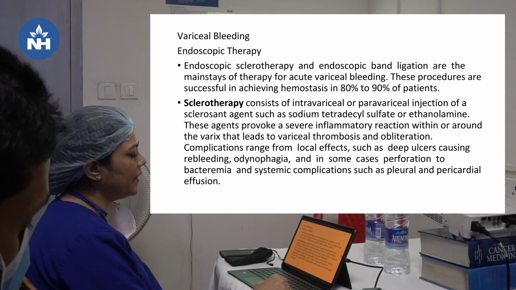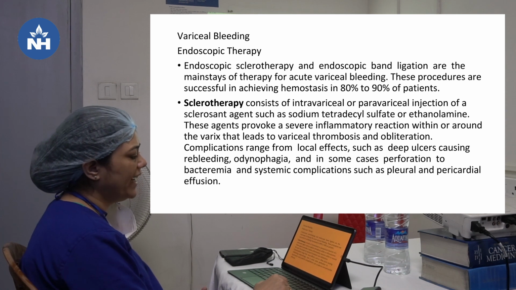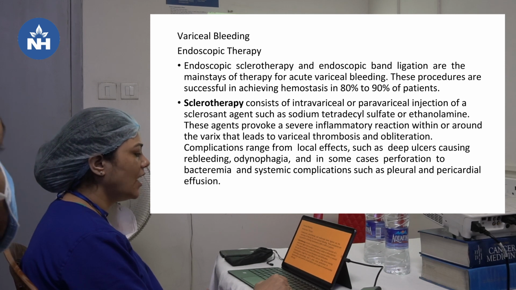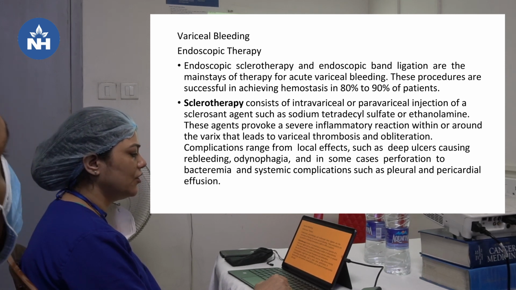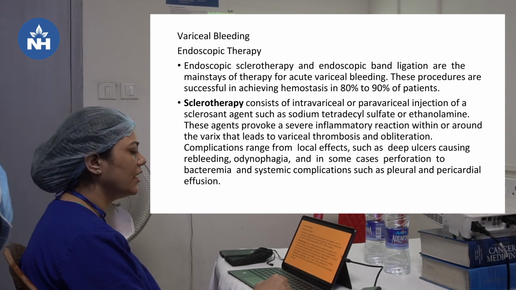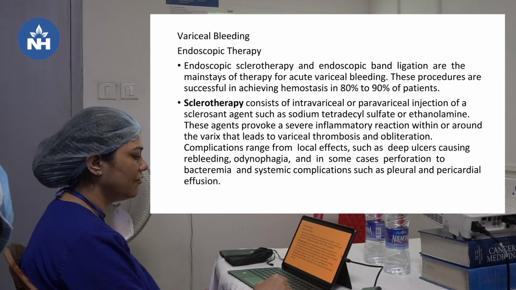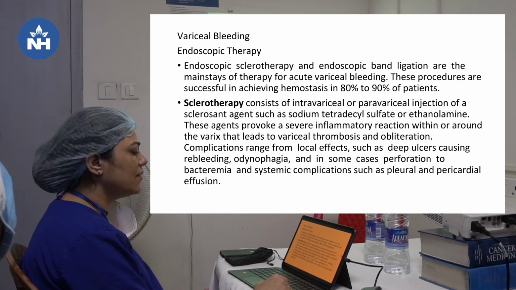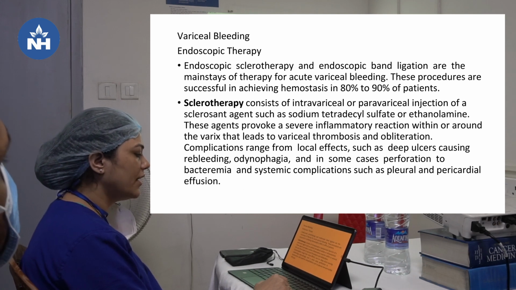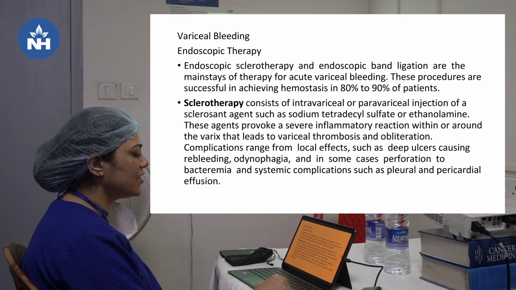In endoscopic therapy in variceal bleeding, mainly two types are there: endoscopic sclerotherapy and endoscopic band ligation. They result in achieving hemostasis in 80 to 90% of the patients. Sclerotherapy consists of intravariceal or paravariceal injection of a sclerosant agent such as sodium tetradecyl sulfate or ethanolamine. These agents provoke a severe inflammatory reaction within or around the varix that leads to variceal thrombosis and obliteration. Complications range from local effects such as deep ulcers causing rebleeding, odynophagia, and in some cases perforation, to bacteremia and systemic complications such as pleural and pericardial effusion.